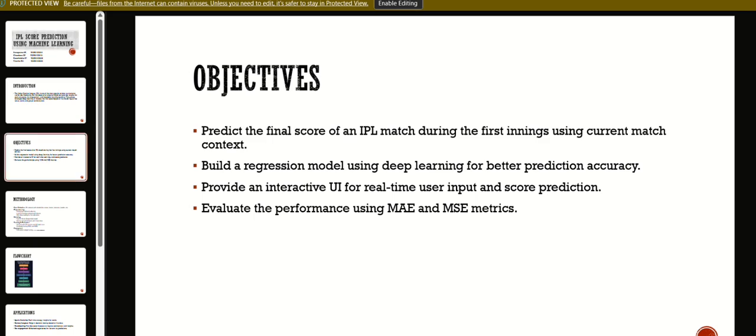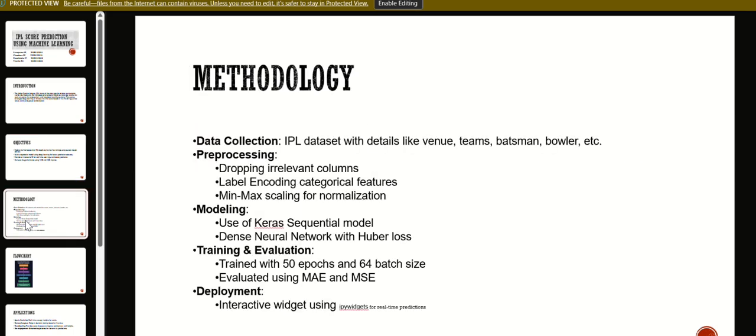Now, today I'm here to explain the continued part. That is, first, let us go through the methodology.